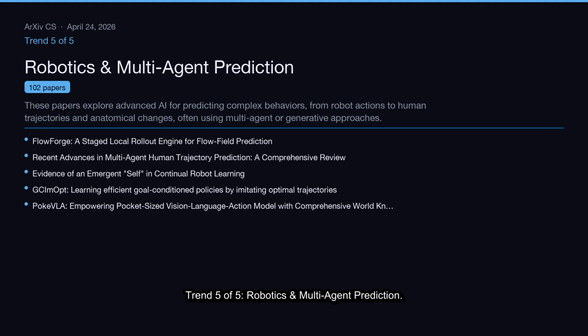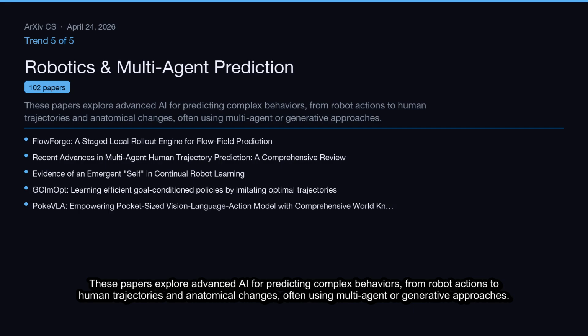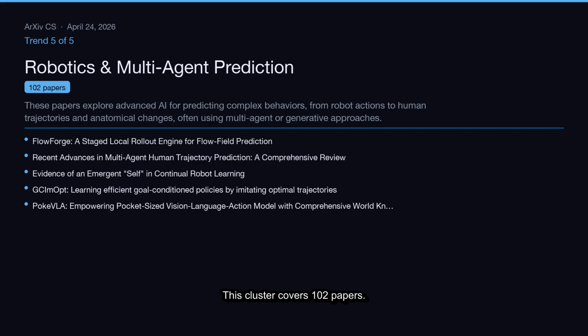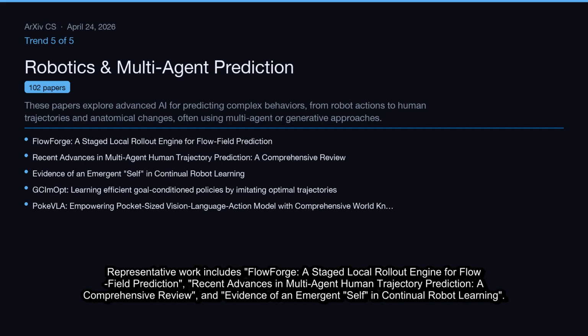Trend 5 of 5, Robotics and Multi-Agent Prediction. These papers explore advanced AI for predicting complex behaviors, from robot actions to human trajectories and anatomical changes, often using multi-agent or generative approaches. This cluster covers 102 papers. Representative work includes FlowForge, a staged local rollout engine for flow field prediction, recent advances in multi-agent human trajectory prediction, a comprehensive review, and evidence of an emergent self in continual robot learning.